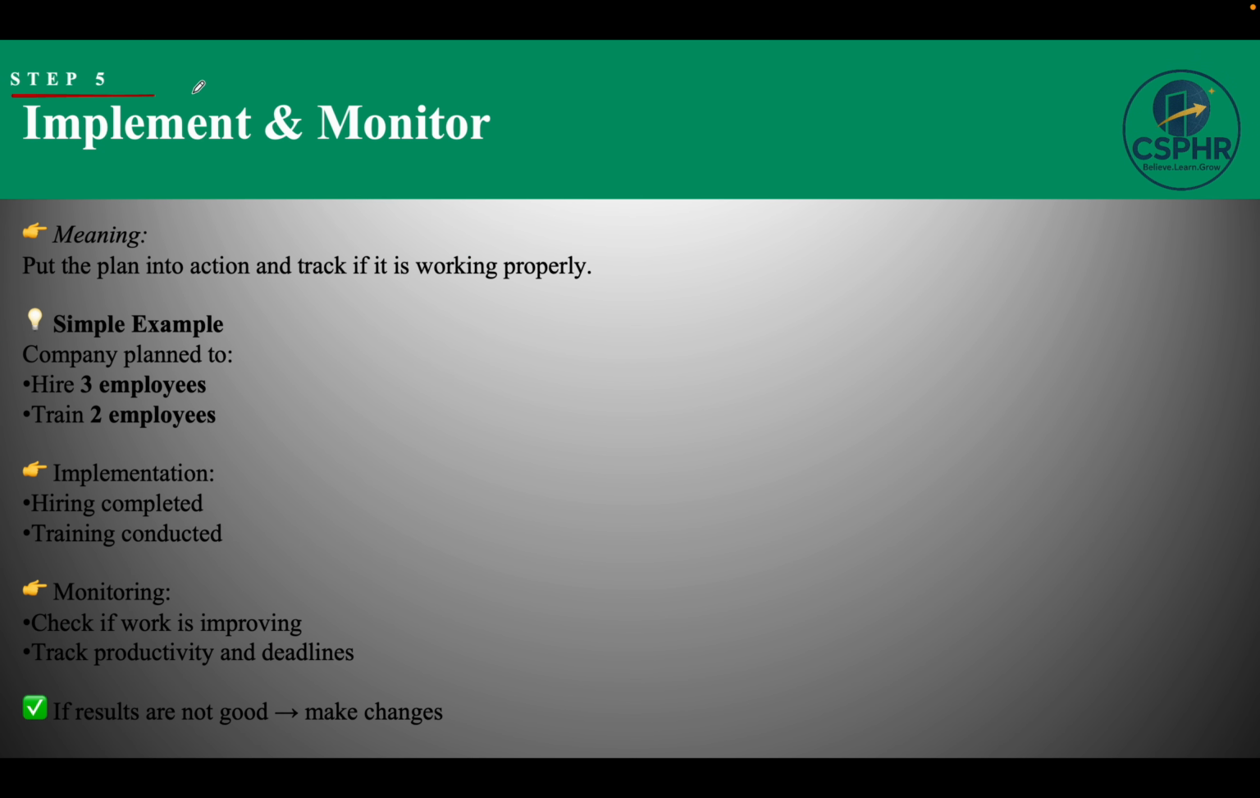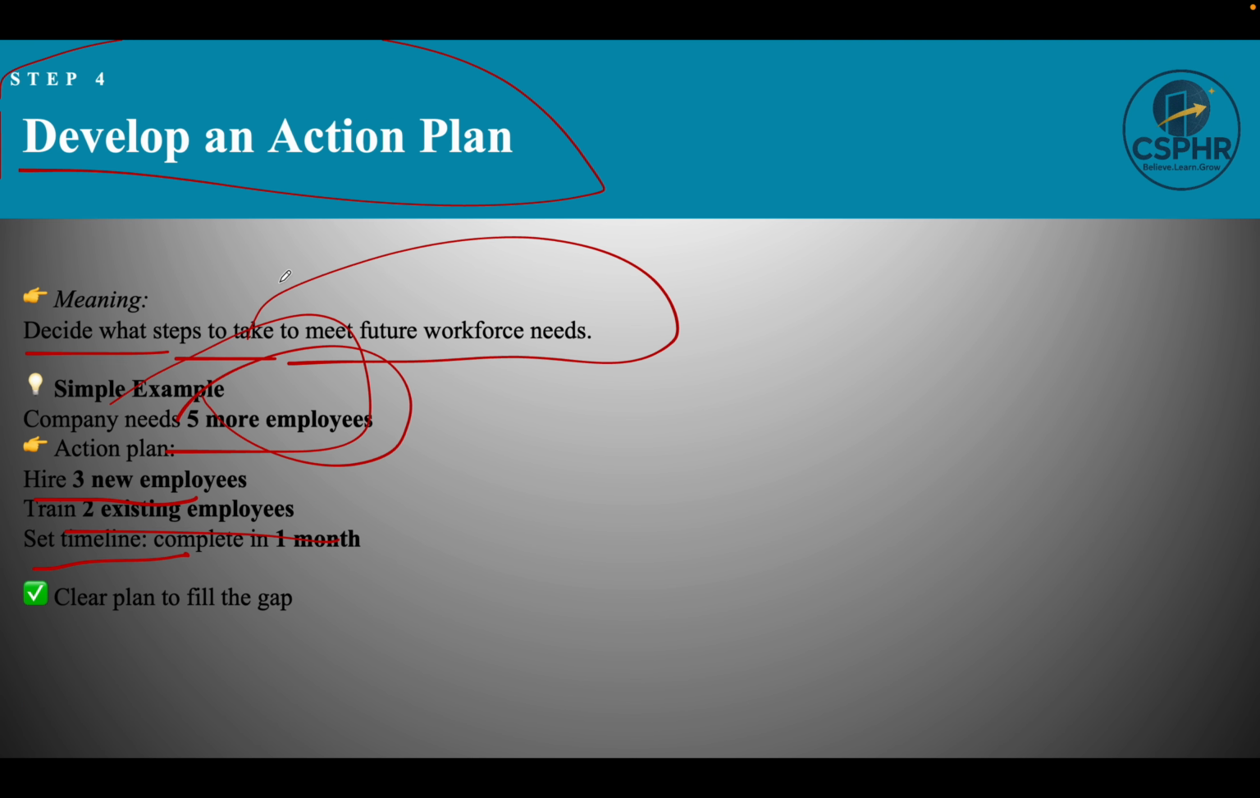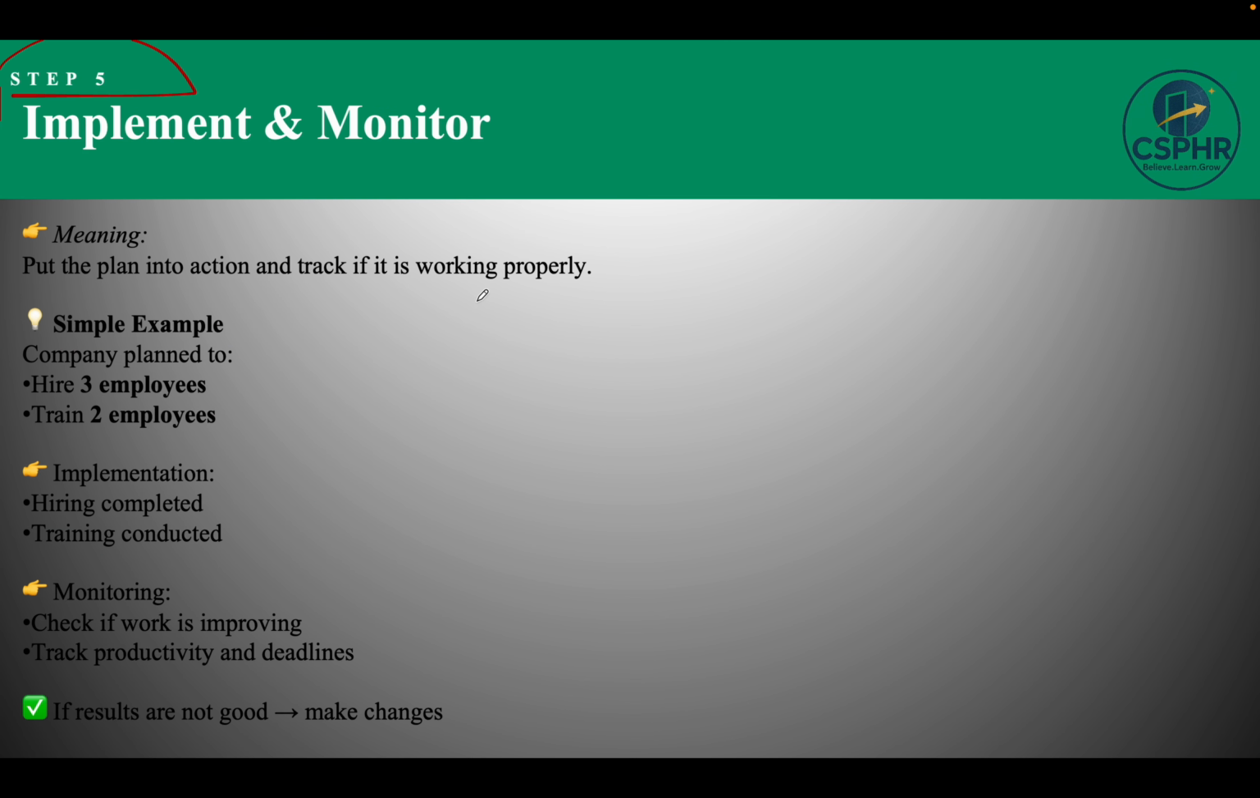Now let's talk about implementation. Once they make a plan, then they are going to implement it. So hire 3 employees and train 2 employees. So everything is completed. Now monitor. They have to do appraisal also. They have to do the review also once they complete the hiring and training part. And if results are not good, then they can make a change.